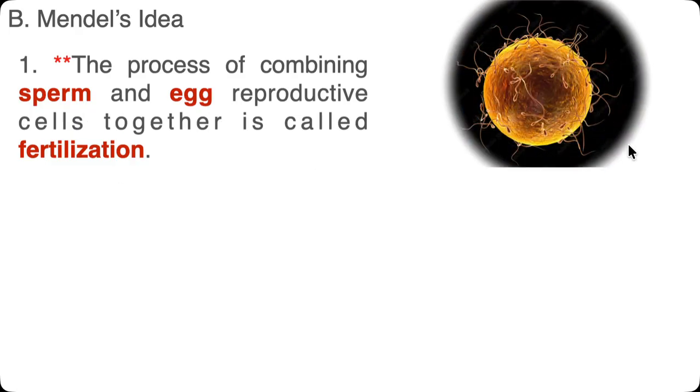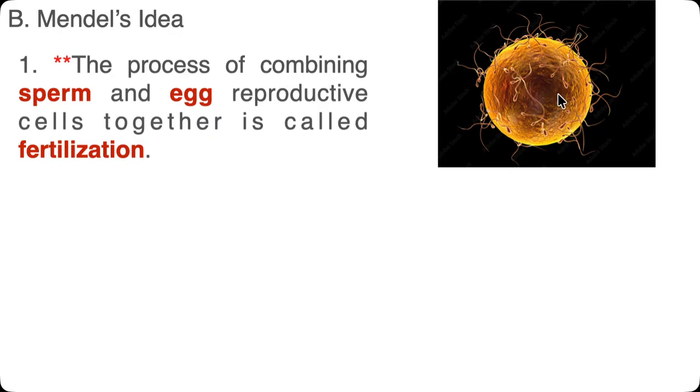So what exactly was Mendel's idea? Before we talk about it, we're going to define a couple of terms. The first term that we really never talked about, even though we talked about sexual reproduction to some degree, is the word fertilization. So what is fertilization? Fertilization is the process of combining sperm and egg cells. Combining sperm and egg cells together, that's fertilization.